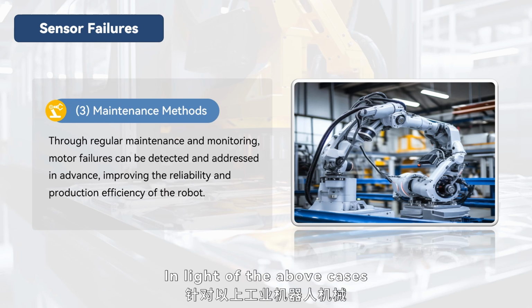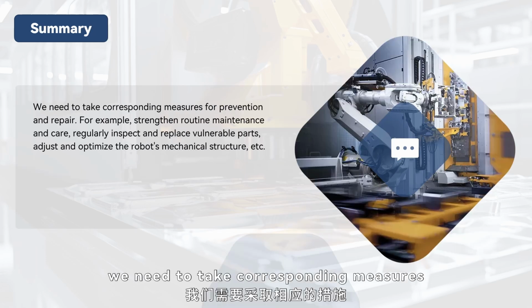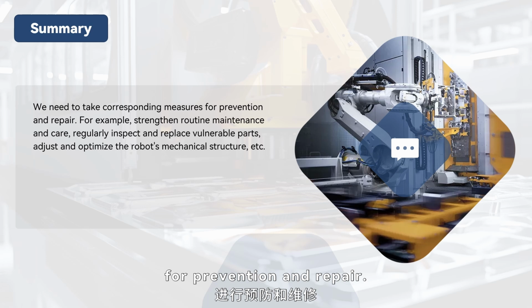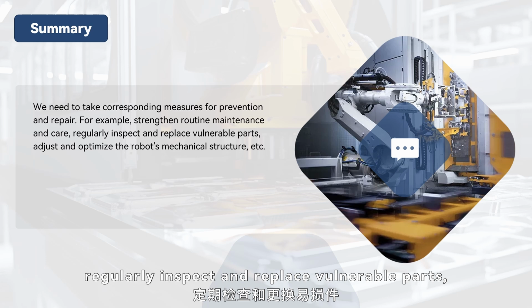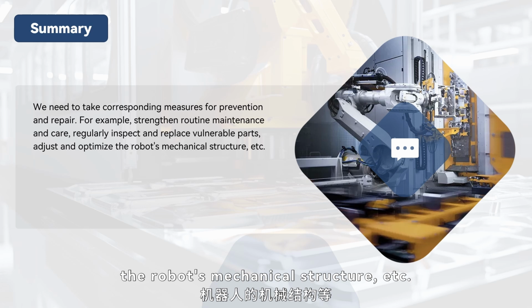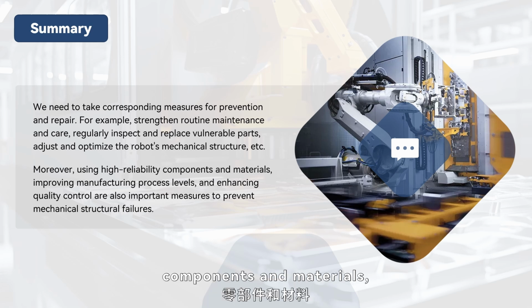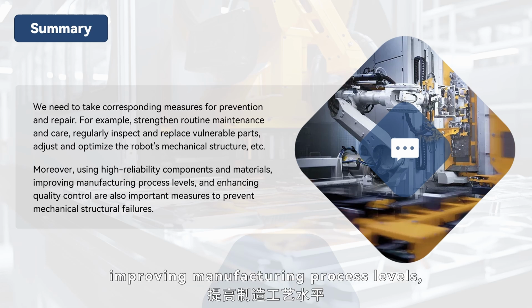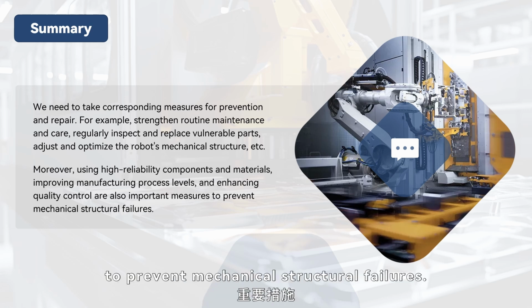In light of the above cases of mechanical failures in industrial robots, we need to take corresponding measures for prevention and repair. For example, strengthen routine maintenance and care, regularly inspect and replace vulnerable parts, adjust and optimize the robot's mechanical structure, etc. Moreover, using high-reliability components and materials, improving manufacturing process levels, and enhancing quality control are also important measures to prevent mechanical structural failures.